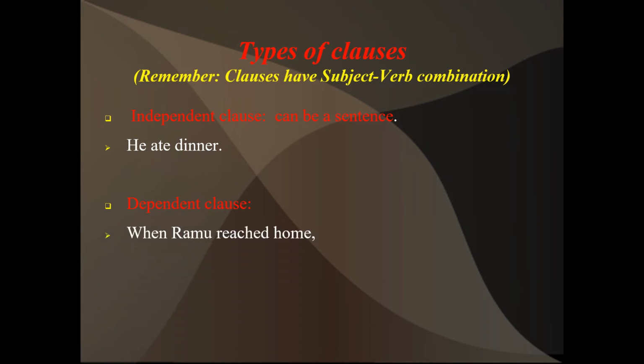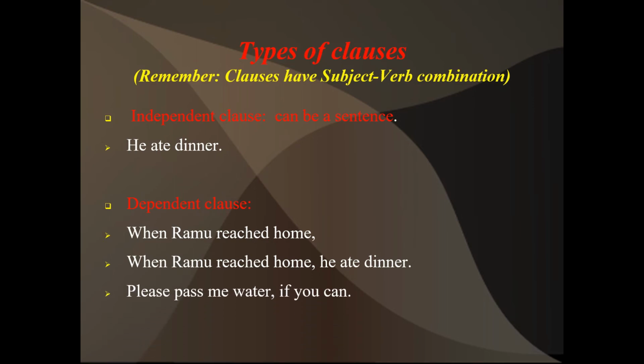Now the dependent clause. What is the dependent clause? When Ramu reached home, what happened? It doesn't give the complete sense. See, a clause, what did I say? A clause gives the complete sense. But in "When Ramu reached home," subject and verb agreement is there. It started with a capital letter, ended with a full stop, but it is not giving the complete sense. Incomplete sense is there. That is called a dependent clause. When Ramu reached home, he ate dinner. Simple.